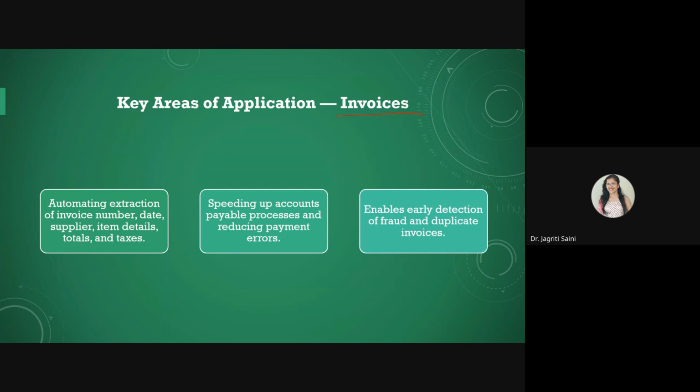In case of invoices, we have automatic extraction of invoice number, date of invoice, supplier, and even any item details, total or taxes, etc. So if you want to create an invoice data set from the list of invoices that you have gathered, or maybe you want an application on your phone where you just put a picture of an invoice from your today's purchase, and everything about your purchase it can put somewhere in your online cloud based software, so that you can keep a track of whatever you have shopped and wherever you have spent money.